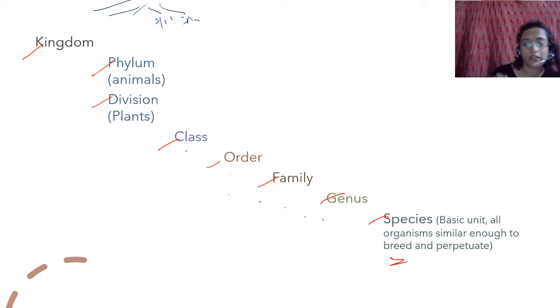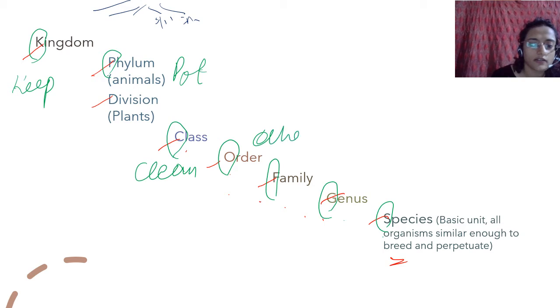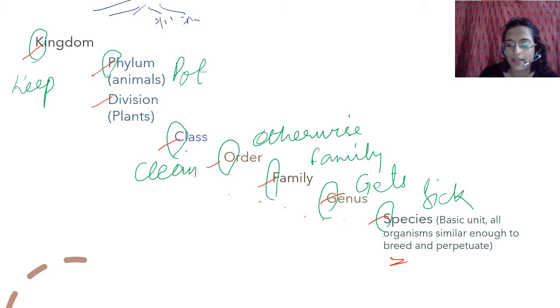Okay, there is a very simple way of learning this. I was taught this in my own school by my teacher. You have to remember there's something called a mnemonic, right? You remember it based on the first alphabet of each name. So K, P, C, O, F, G, S. So you can have: keep pot clean, otherwise family gets sick.